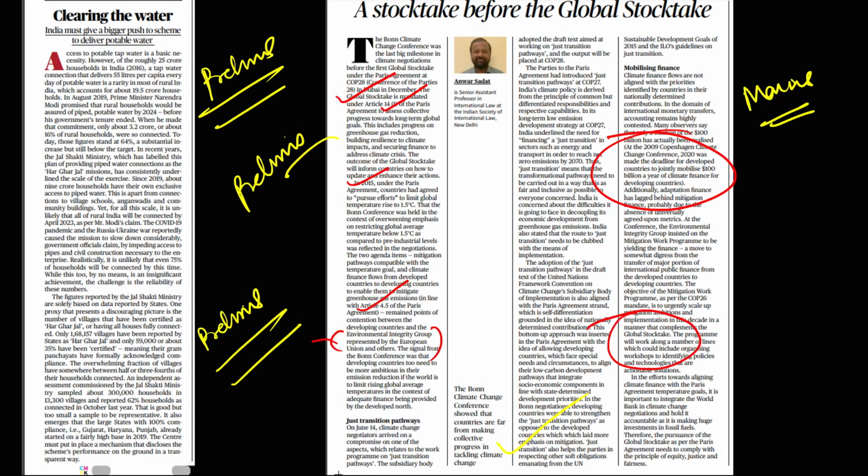Guys, moving on, you need to prepare this scheme Har Ghar Jal, which is the Jal Jeevan Mission. From the prelims perspective, this is important. Then from the prelims perspective, this editorial is very, very important.